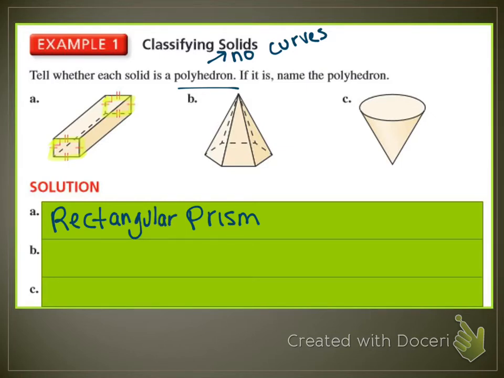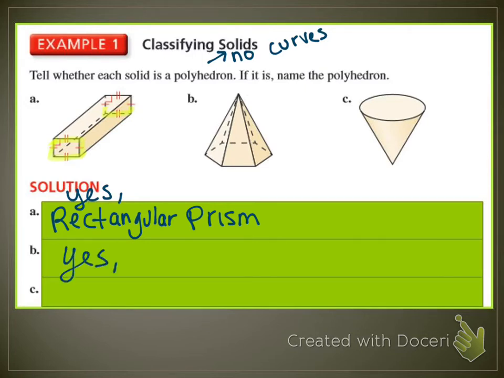Okay, so rectangular prism. Sorry, we forgot the yes. Tell whether it's a polyhedron. Yes, it's a polyhedron. It is a rectangular prism. Okay, letter B, you want to look for two bases or a single base. Now this one, is it a polyhedron? Does it have any curves? It doesn't have any curves, so yes, it's a polyhedron.